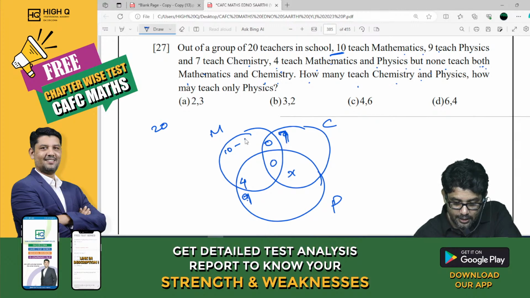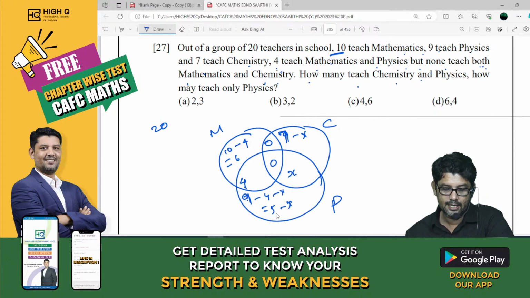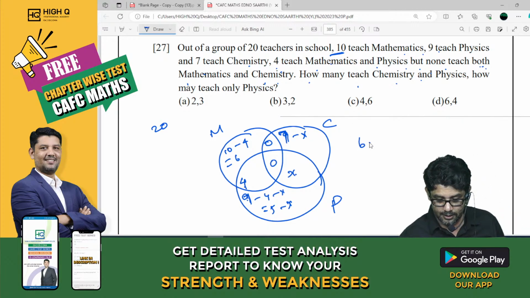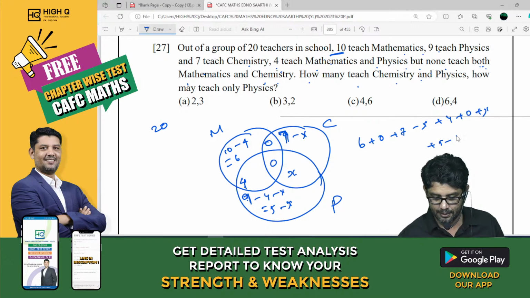Now 10 minus 4, 6. 7 minus x. This is 4 only. What about this? This is x only. Now look at this. What is it? 9 minus 4, 5. 9 minus 4 minus x, 5 minus x. Am I right, my dear? Yes. Now when I add everything, what I'll get? 6 plus 0 plus 7 minus x plus 4 plus 0 plus x plus 5 minus x. When I add everything, I'm going to get what? 20.